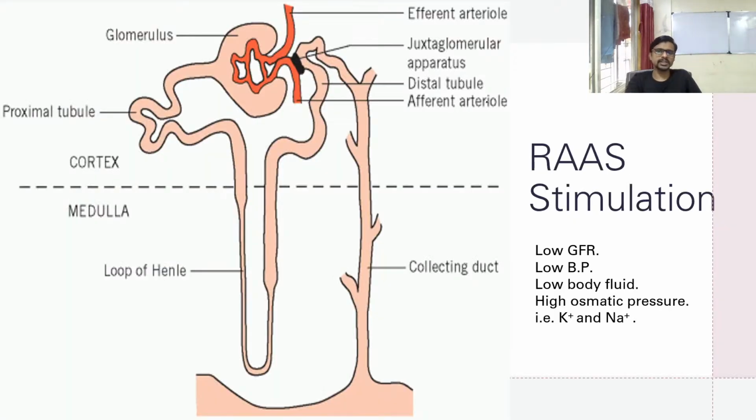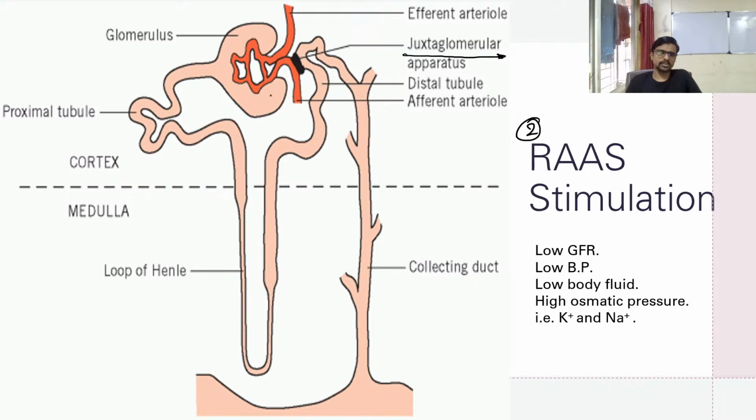Okay, so let's see, guys, RAS stimulation. This is a second pathway for the maintenance of the concentration of your blood. Here is a different type of nephron, we call it the JG apparatus or JG nephron, that is the juxtaglomerular nephron. In this nephron a slight change is there.